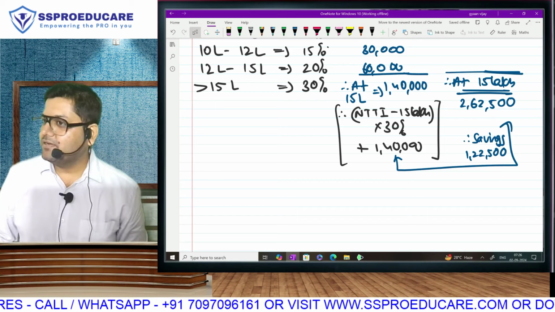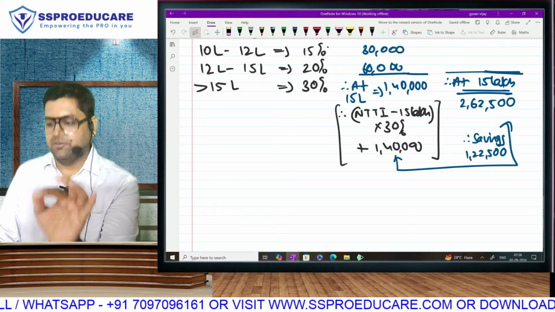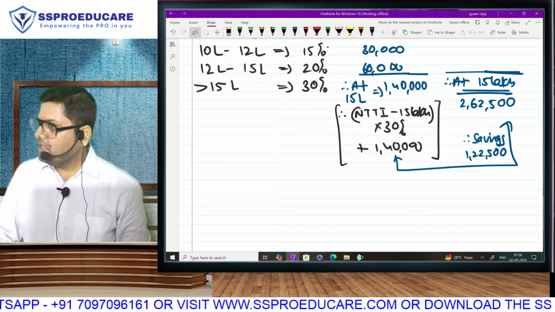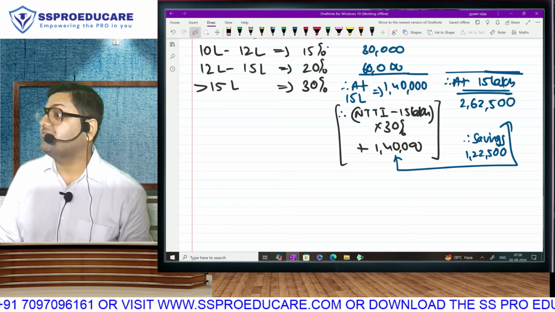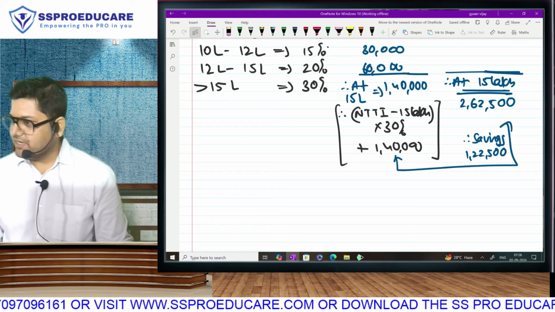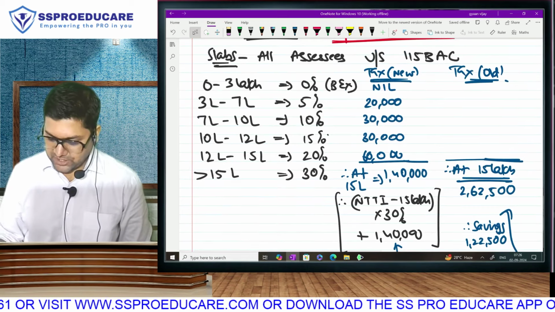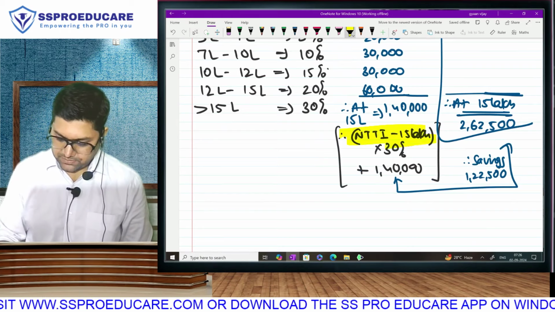So ladies and gentlemen, the new taxation regime, at the end of the day, if we talk about numbers, saves 1,22,500. Is that clear? And for this, you will have to forego tax benefits in the form of exemptions and deductions, which are massive. We'll discuss that. But is this part clear? The slab rates of the new regime. By the way, this was only the comparison part. You have to learn this much.